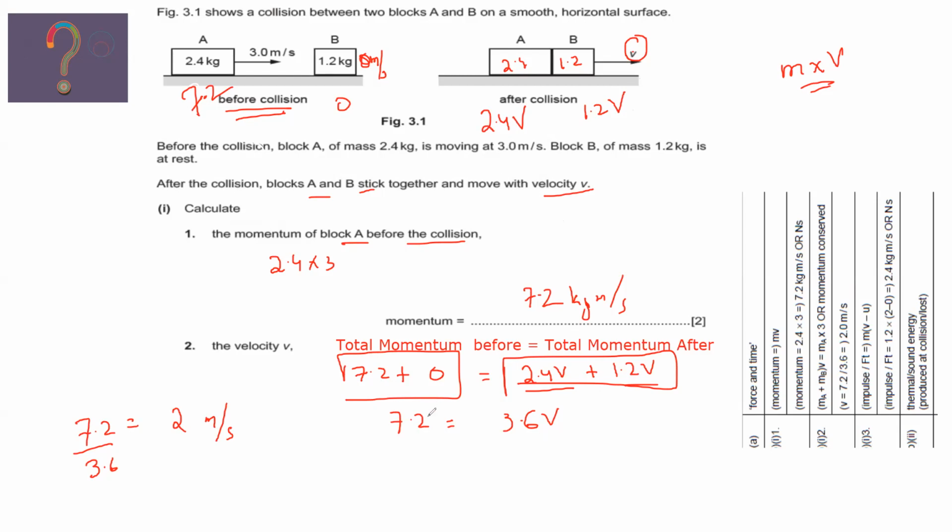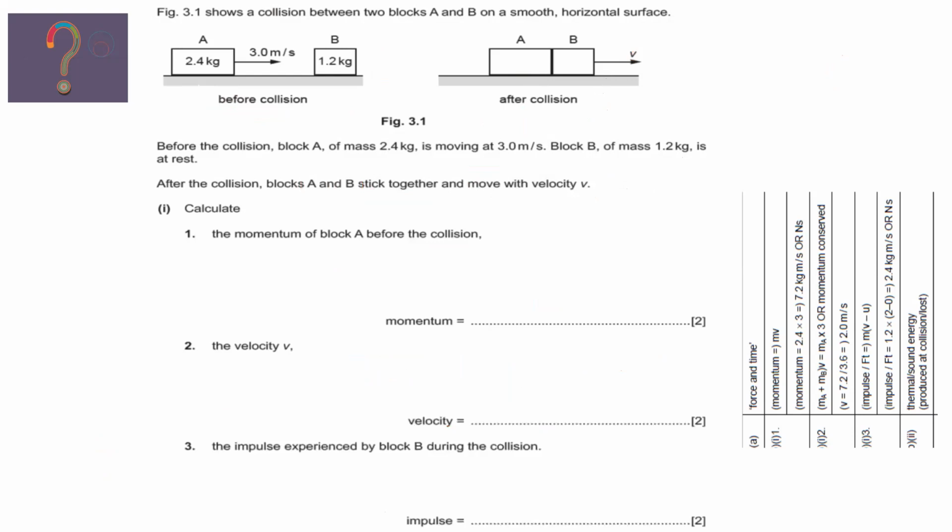Is this part clear? It is given in the question. As you can read in the question, they mention that after the collision, A and B stick together and move with the velocity V. So they stick together, they combine, and they are moving with the same velocity. They mention this in the question. So this was about the conservation of momentum. In the next session, we'll do more questions related to conservation.